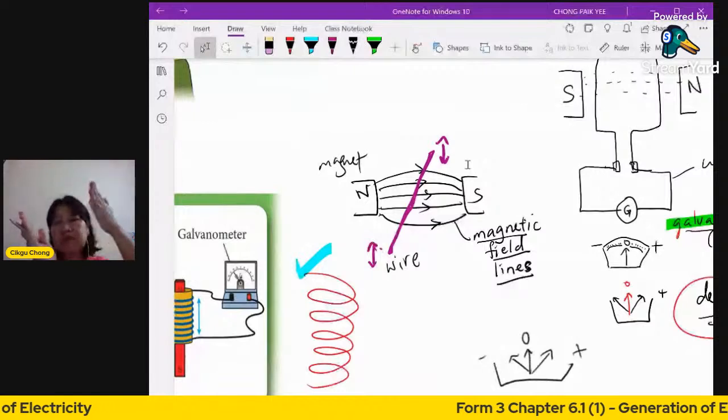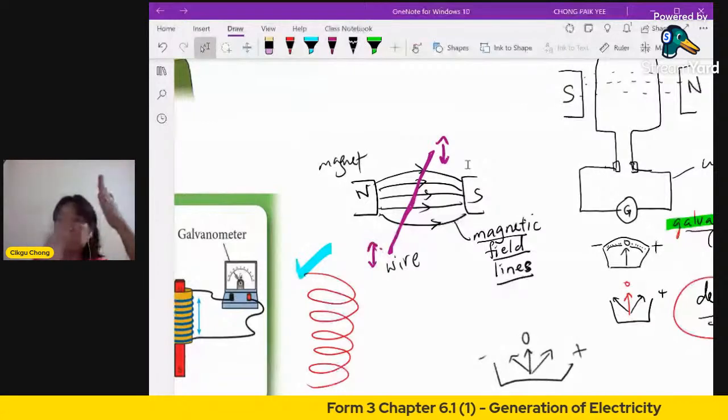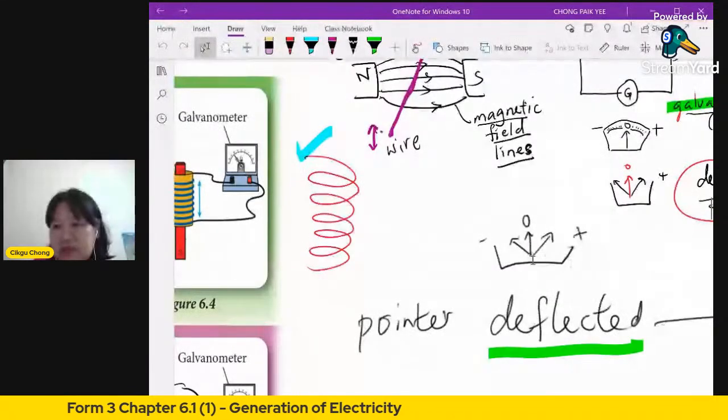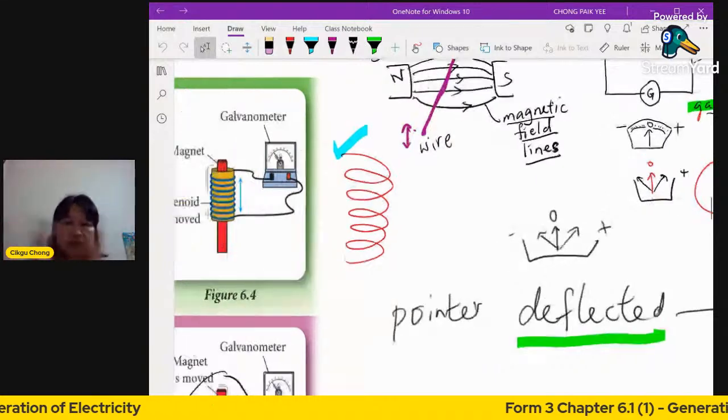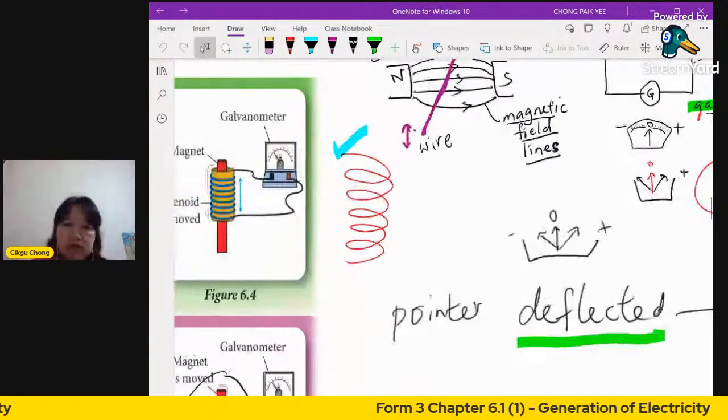It will be deflected. Deflected means it's not in the middle. The middle is zero. Left, right, positive, negative. You move it one way, it is positive; you move the other way, you get negative. So let's look at this one.